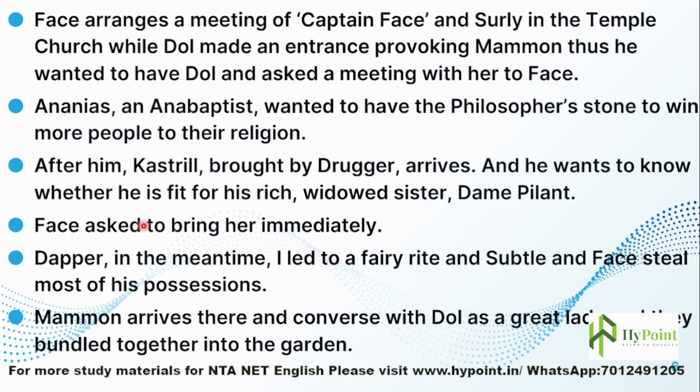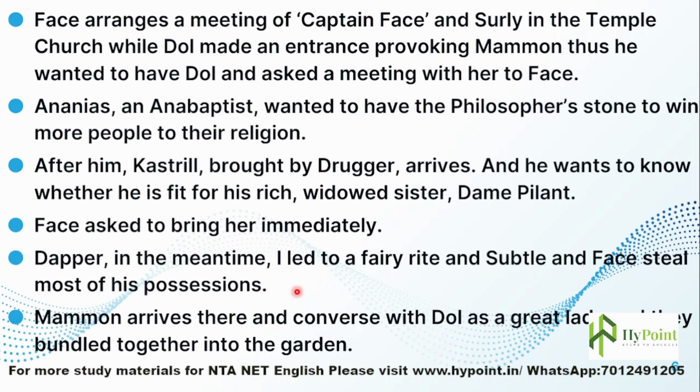And Face asked her to bring her immediately. So Face, in order to have a professional opinion about this matter, wanted Dame Pliant brought to him at once. And Dapper, in the meantime, is led to a fairy rite, and Subtle and Face steal most of his possessions. So Dapper wanted to have a spirit, right?